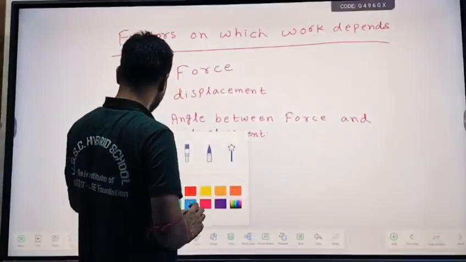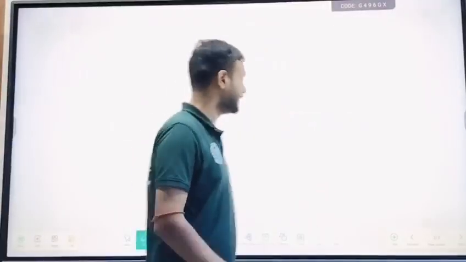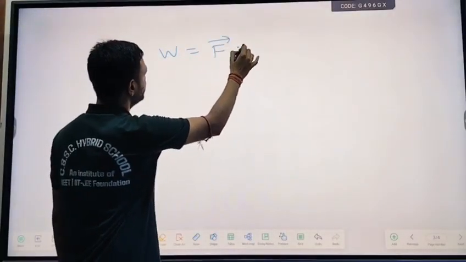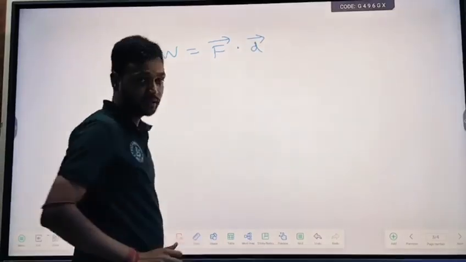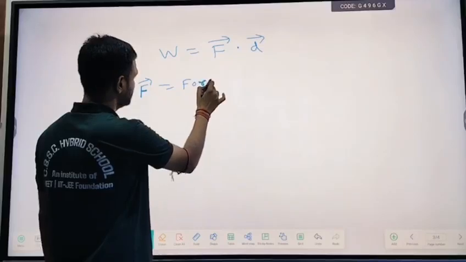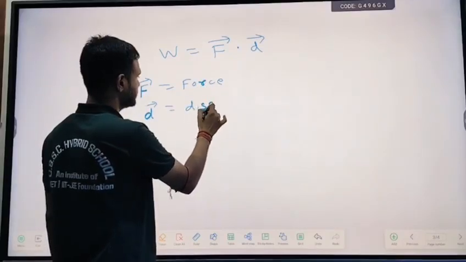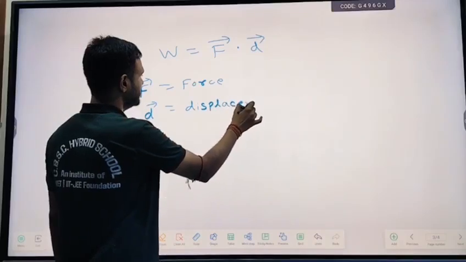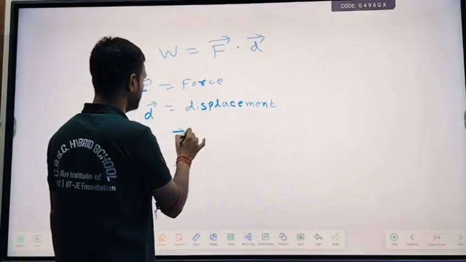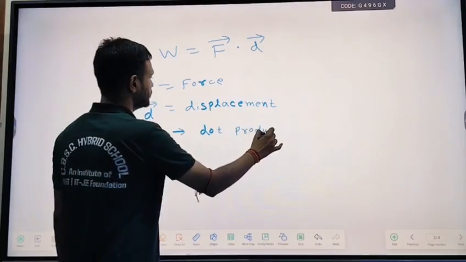So how can we write the work in mathematical terms? Work can be written as the dot product of force and displacement. Here F is force, D is displacement, and this dot sign is the dot product.